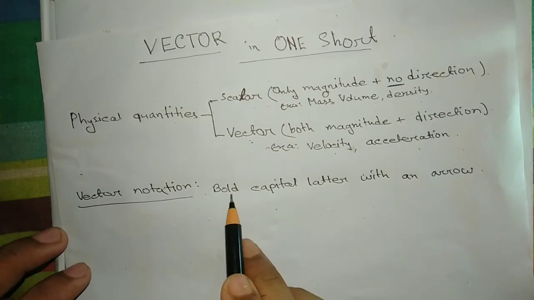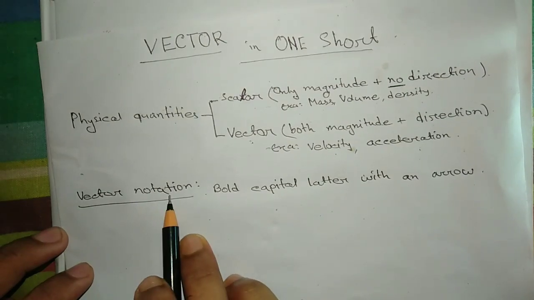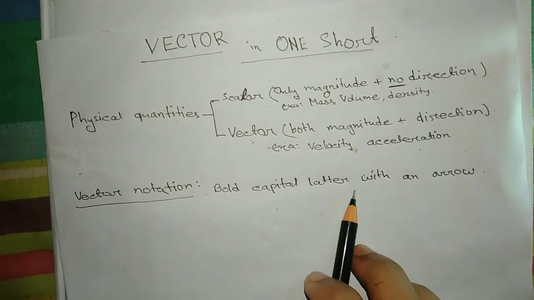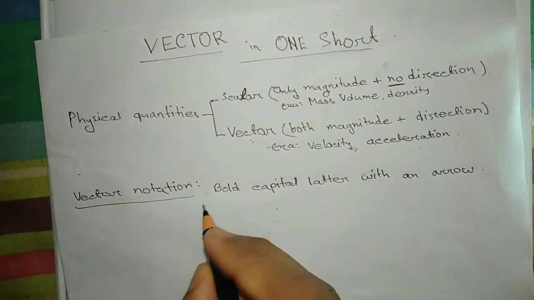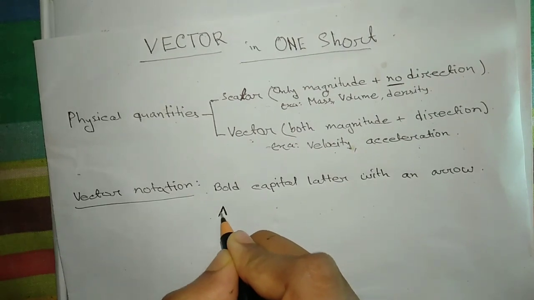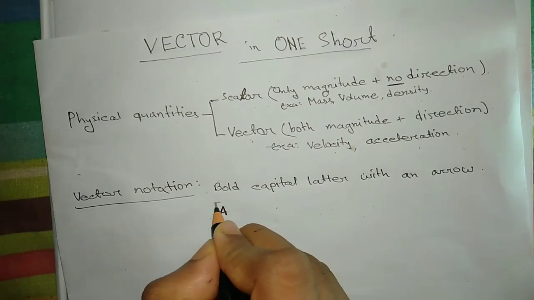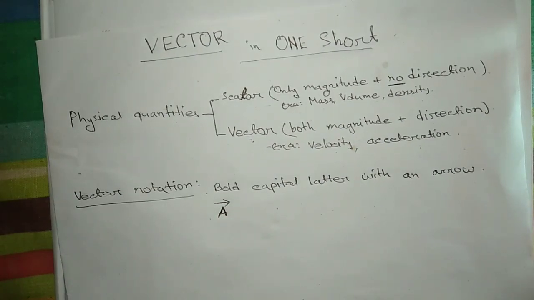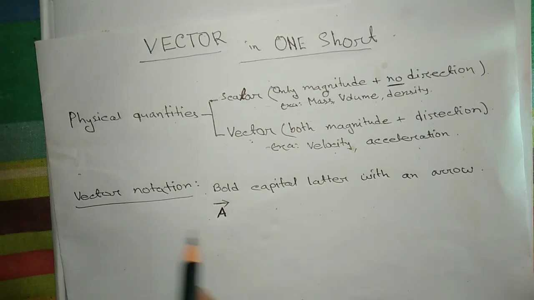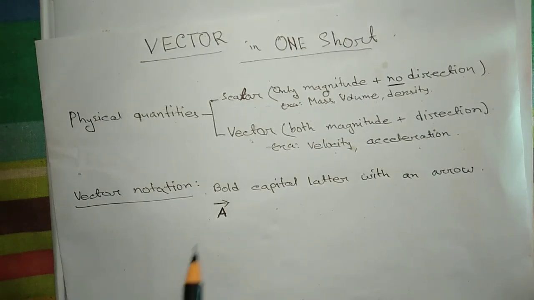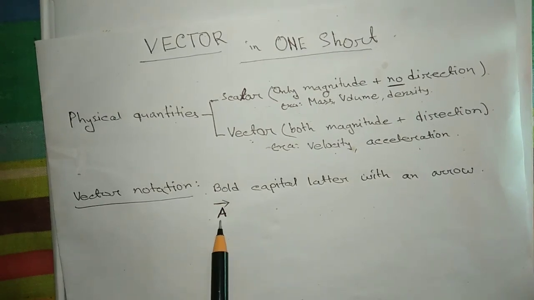Vector notation: especially a bold capital letter used with an arrow. That means this is a bold capital letter and this is an arrow, known as a vector. In this way a vector is denoted, identified, and we can see a vector.